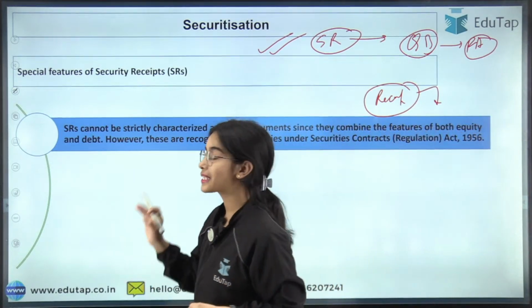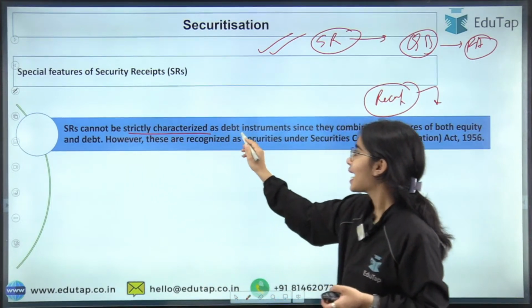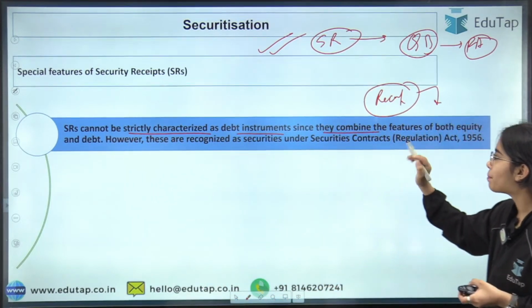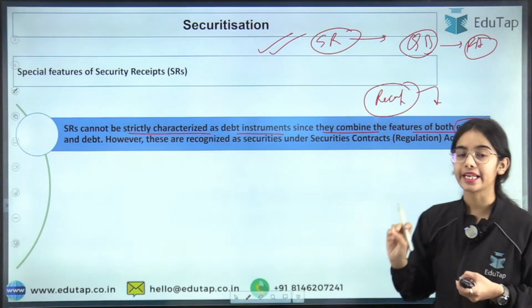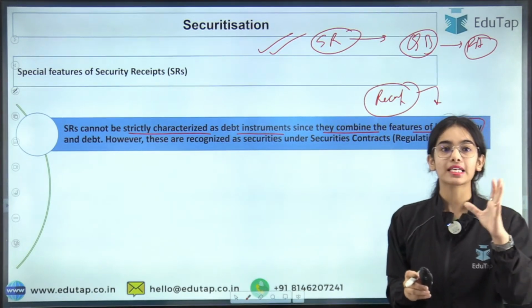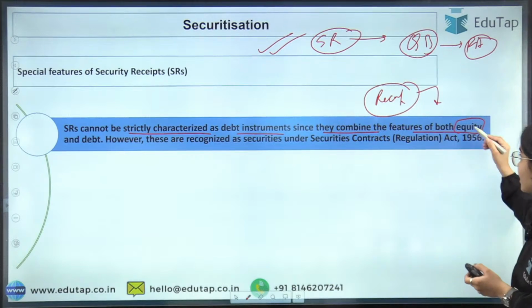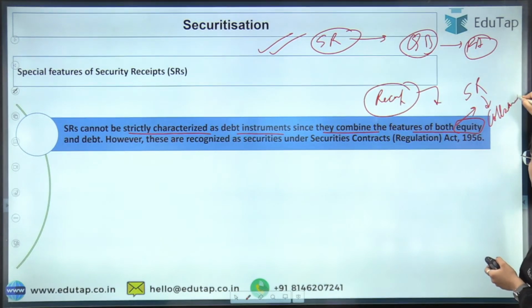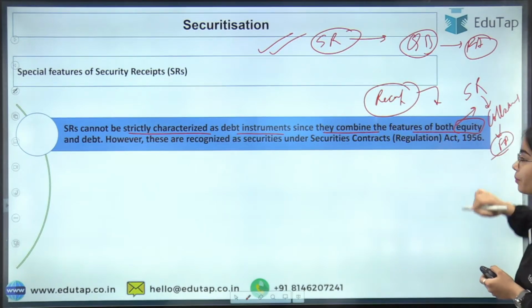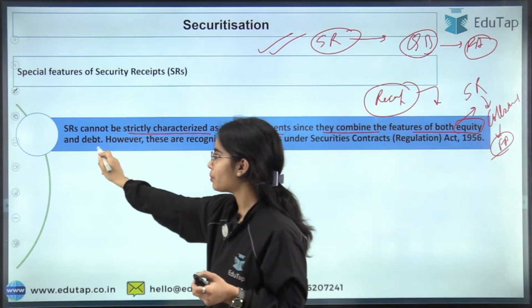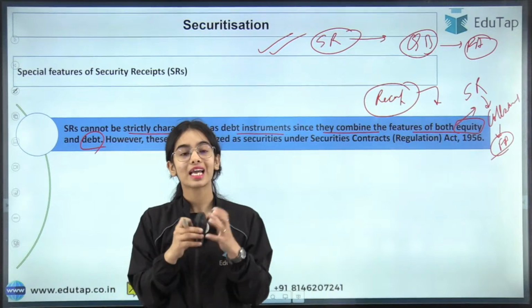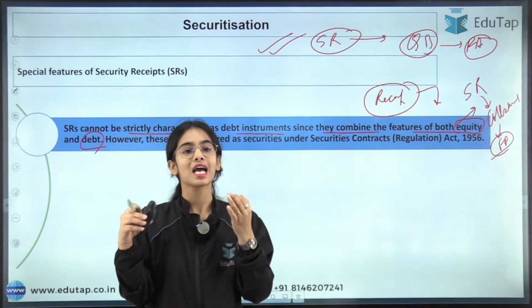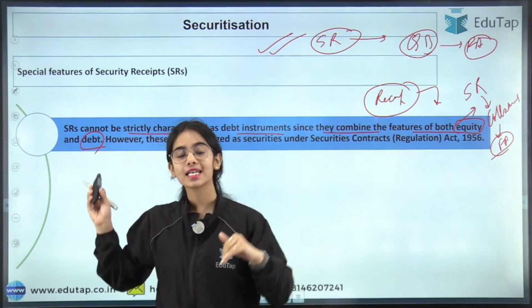Security receipts cannot be strictly characterized as debt instruments since they combine the features of both equity and debt. That means they are backed by some collateral. Equity is backed by the shares; similarly, the security receipts are backed by the collateral of the financial asset. They cannot be called pure debt. The security receipts have the features of both equity as well as debt.